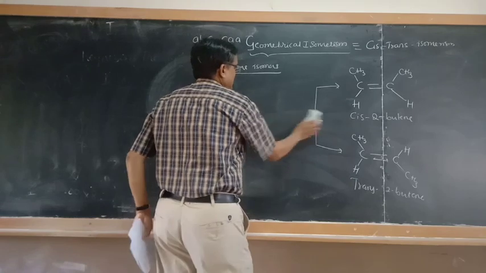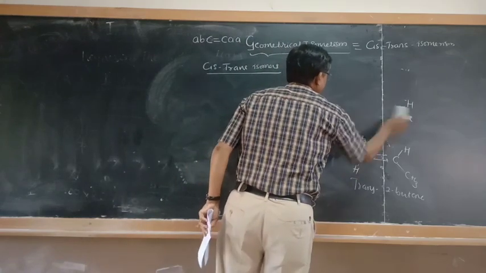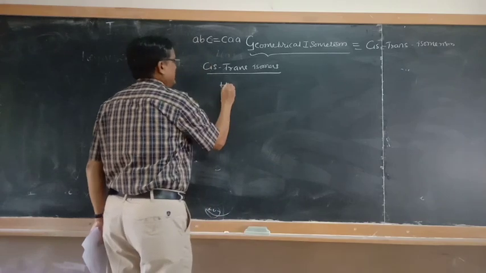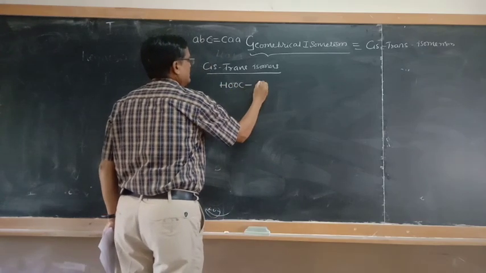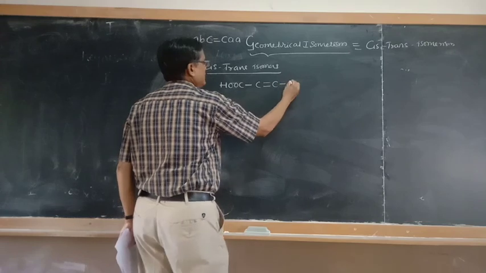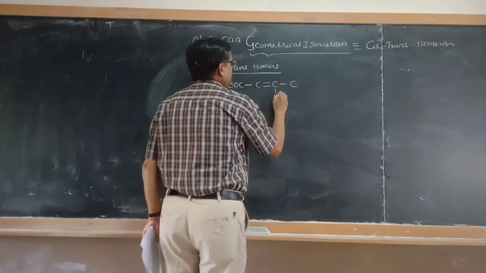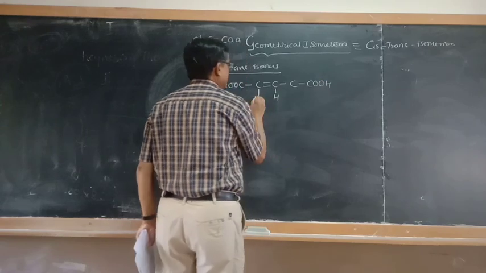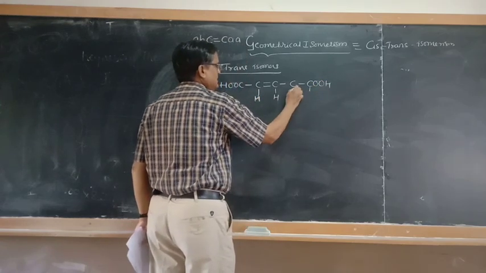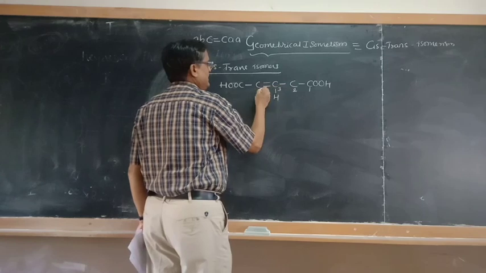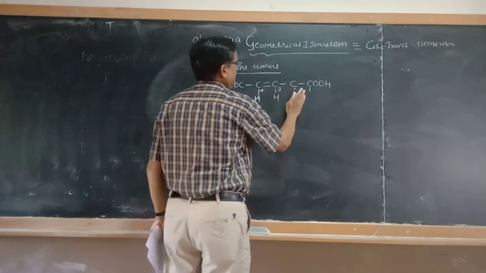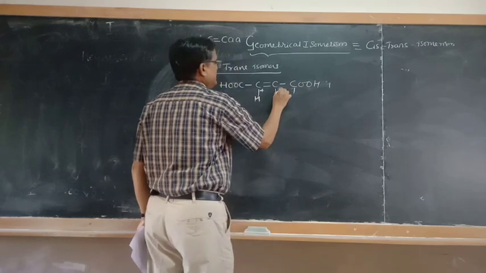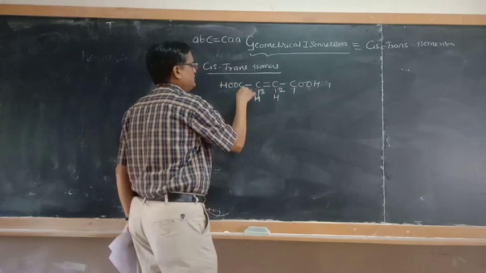Similarly, we can take another important example: HOOC, C double bond C, COOH. This is 1, 2, 3, 4.